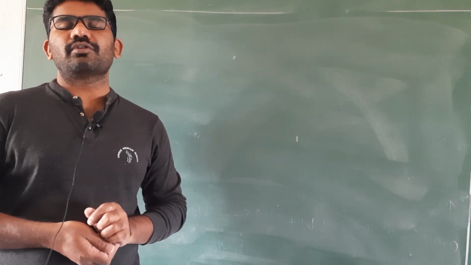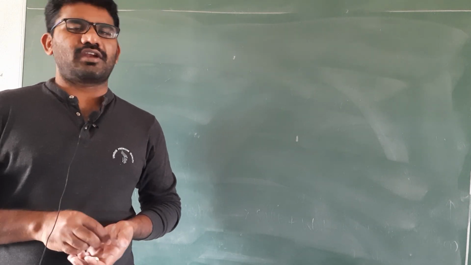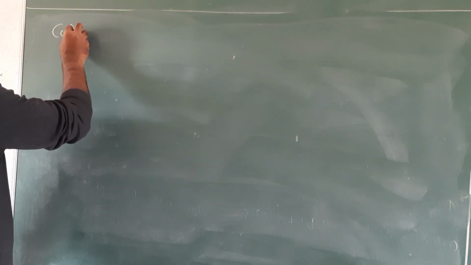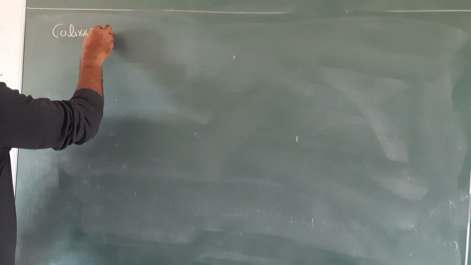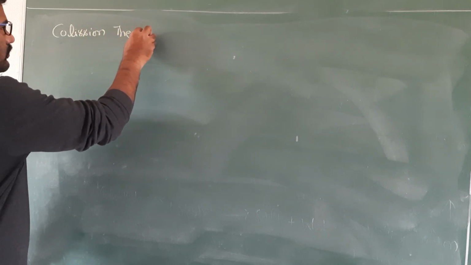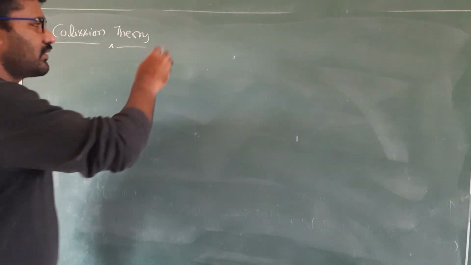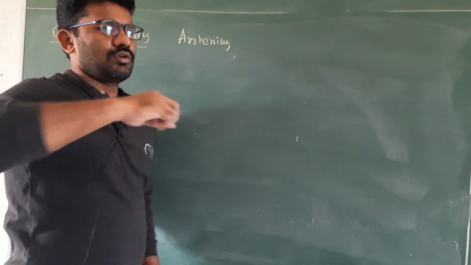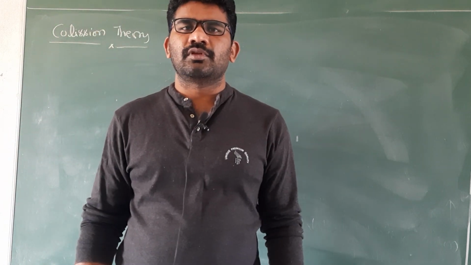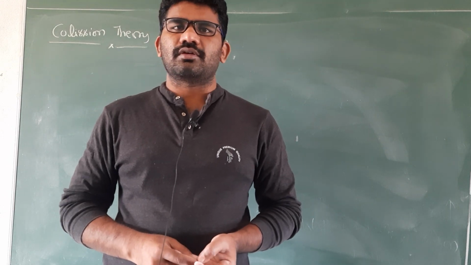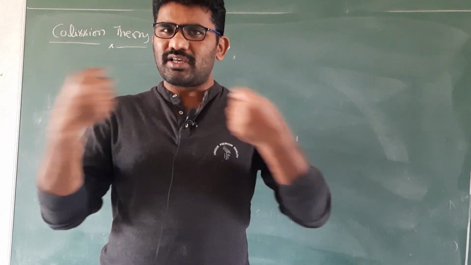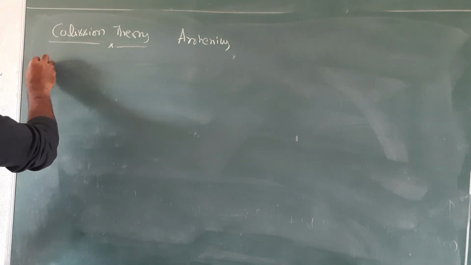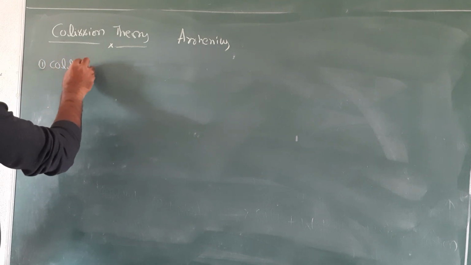This is Anil. Today we are going to learn a very important long answer for intermediate and secondary students, that is collision theory. This collision theory was proposed by the great scientist Sir Arrhenius. According to collision theory, in order to form products, reactant molecules must collide with each other.